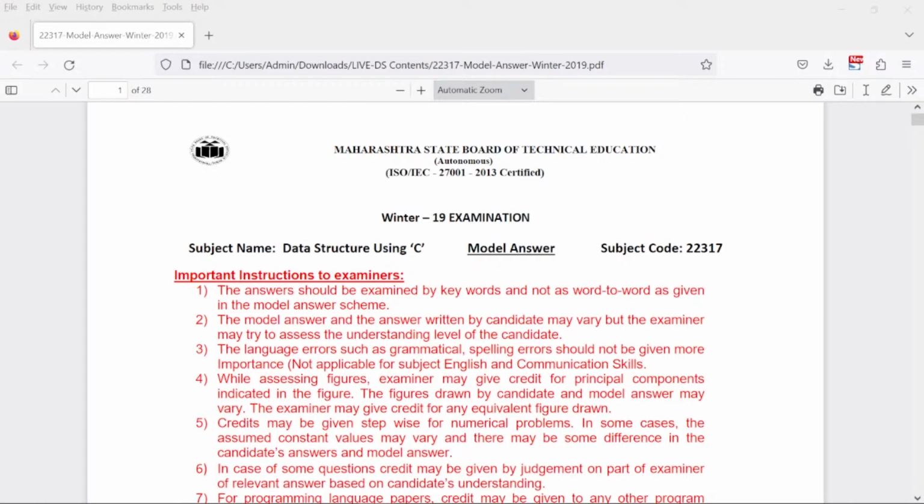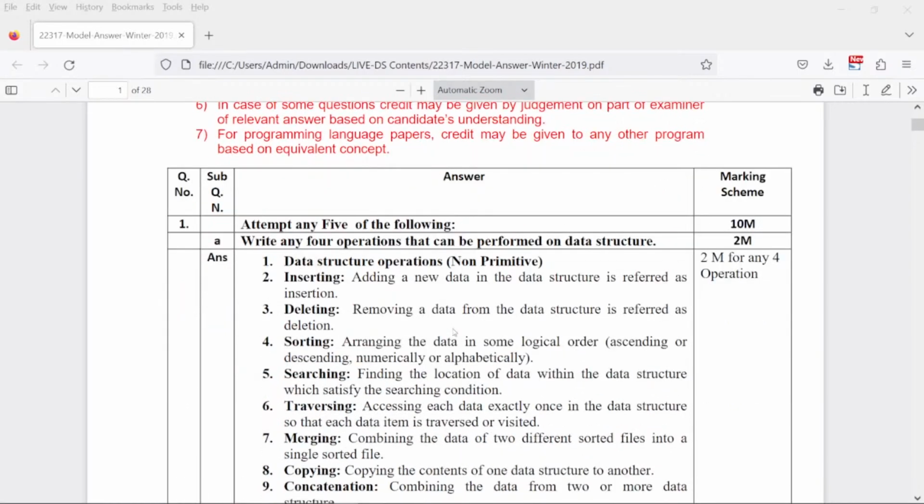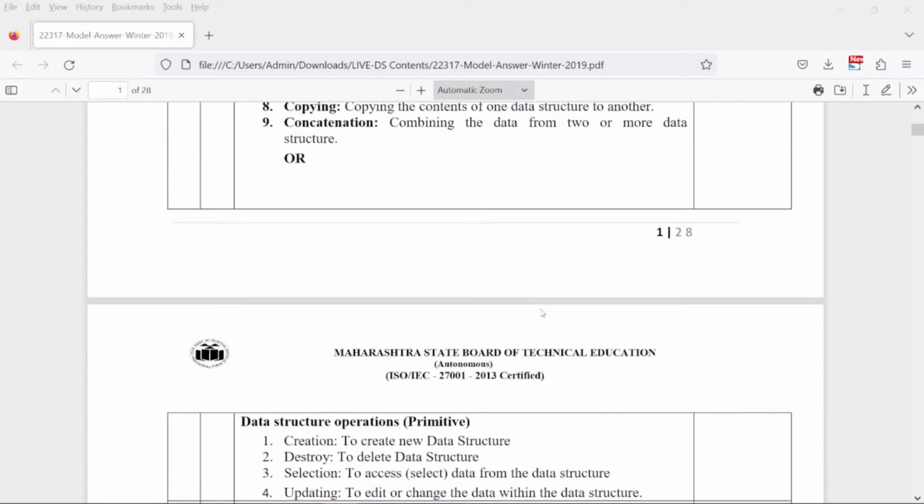Okay, students, I'll move to the last paper now. Okay, slightly faster. So operations which can be performed on data structure, we just now saw in the previous paper, right? So you can do this, right?